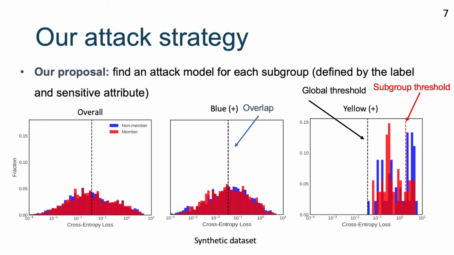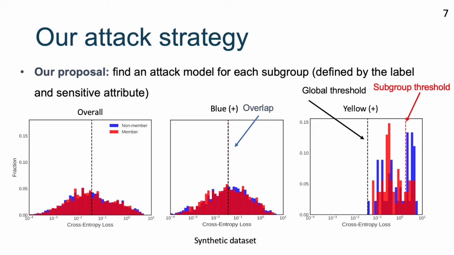The best attack model computed on the overall dataset is represented by the black line here, and the best attack model for each subgroup is represented by the red line here. Here you can see that the global attack model is also the best attack model for the blue group. This is because the global attack model is learned to maximize the average attack accuracy, so it has a good attack accuracy for the majority group.